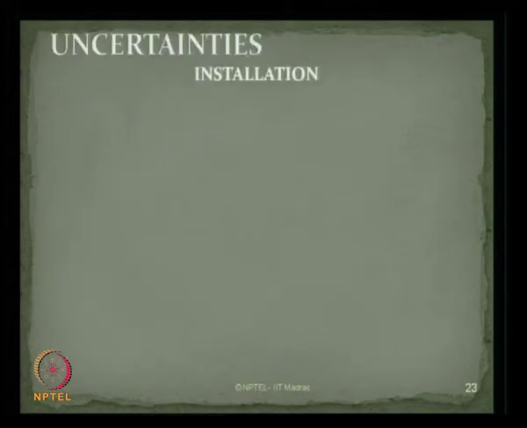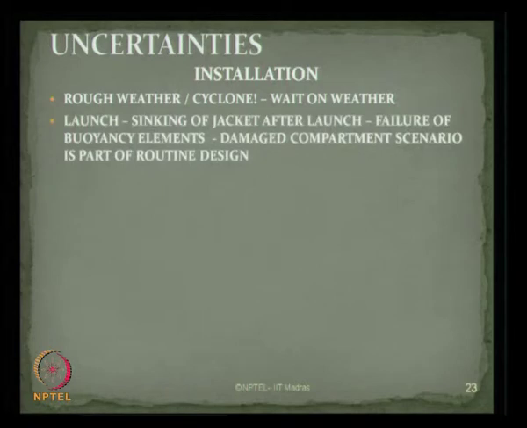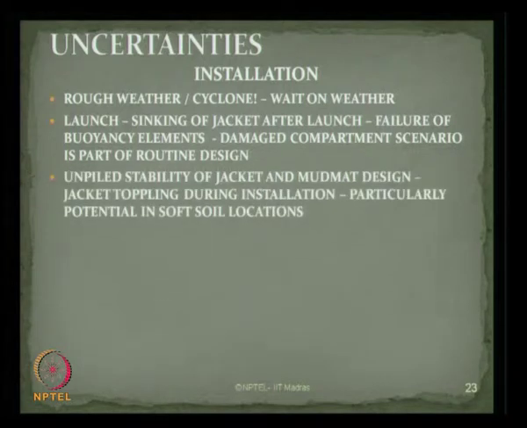During installation, once the loadout is complete and transportation is done, at the site offshore there can be a possibility again because of rough weather or cyclone. You have to wait and watch for the weather improvement when you do installation offshore. The launching, or let us say the sinking, of the jacket after launch is an important failure of a buoyancy element. This can be controlled by checking the damaged compartment scenario, which is a part of the routine design generally done for offshore structures. Unpiled stability of the jacket and mud mat design can also result in jacket toppling during installation, particularly with a high potential in case of soft soil locations.